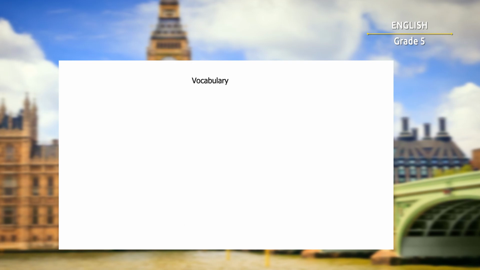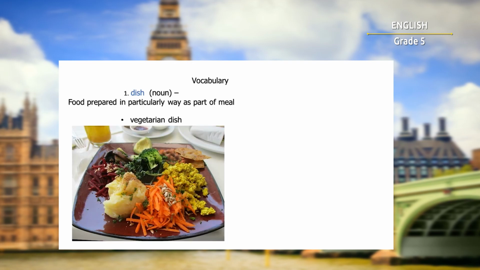Now let's learn some new words. The first word is dish. Dish is food prepared in a particular way as part of a meal. For example, vegetarian dish. The second meaning of this word is a round flat container with a raised edge used for serving or holding food.